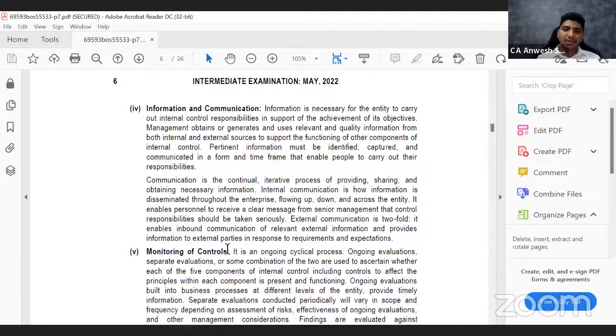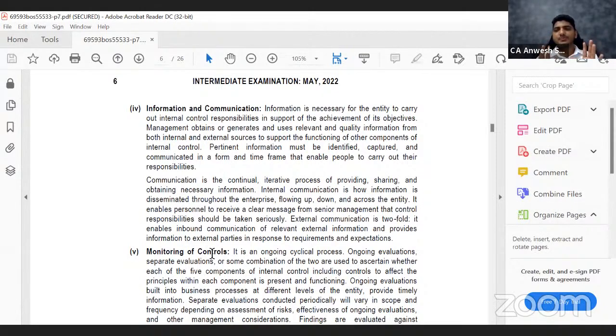Okay. Next one is the last component, something called as monitoring of control. Now, what exactly is monitoring of control? Just because you have enabled some login systems, let us say you have a system which actually tracks who is logging in. If employee A is logging in, then you are saying that only employee A can log in because only he knows his ID and password. Okay. So you are so confident about your system that employee B cannot pass the entry.